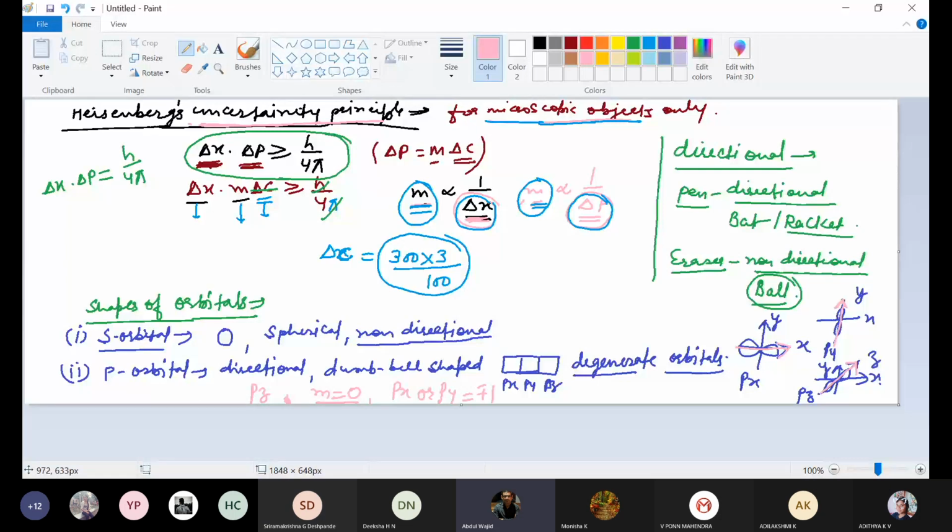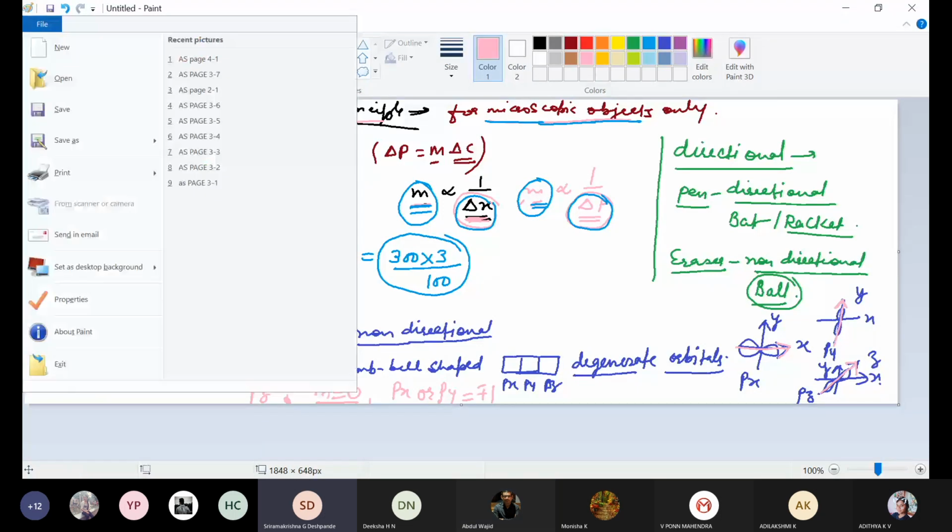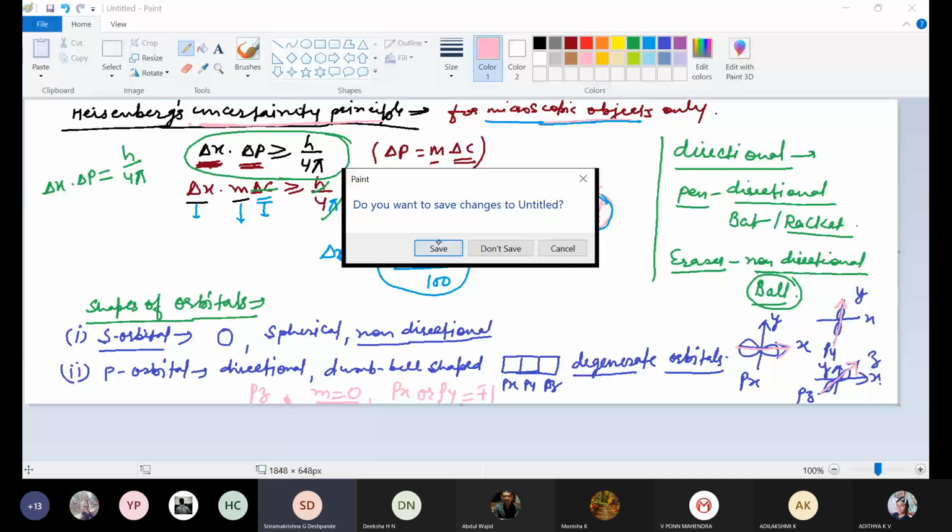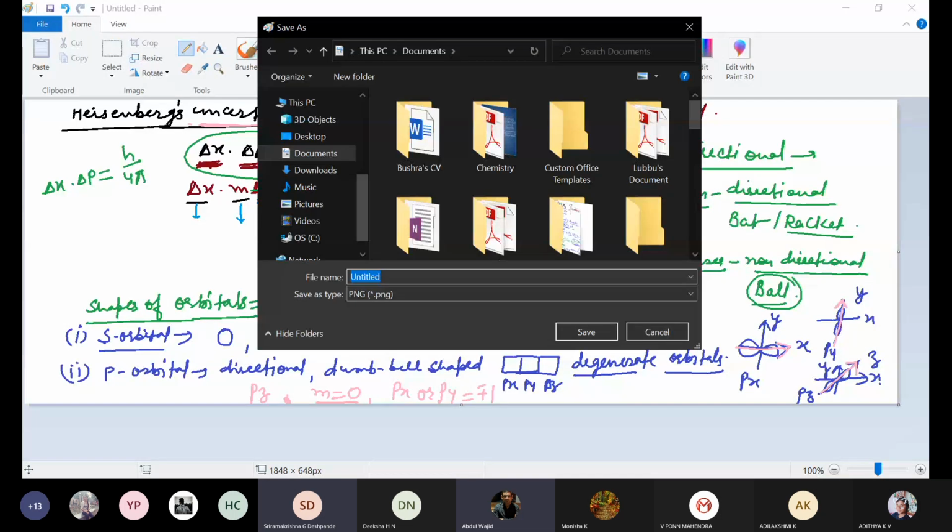Now we will be talking about the shape of the d orbital. Sir, here we are having two lobes, one side and the other side, both sides bulged. Is there any difference between the lobes?